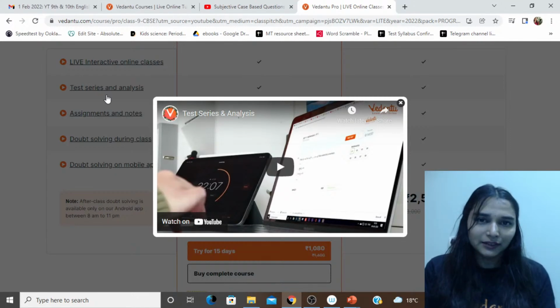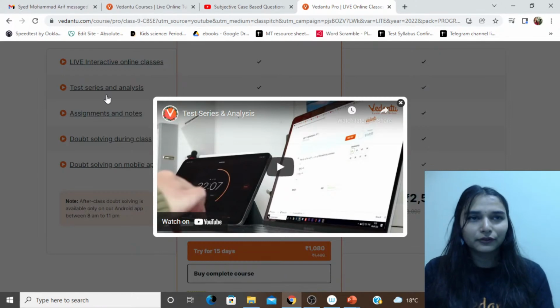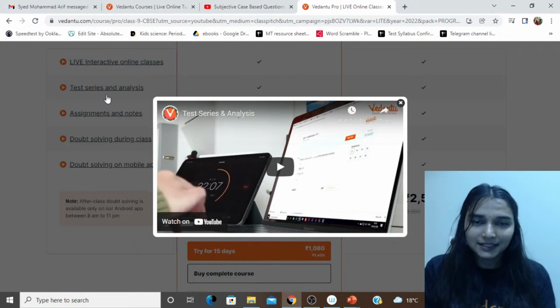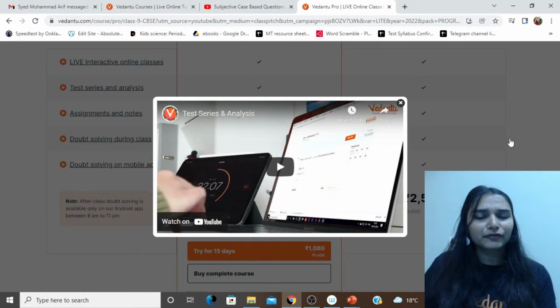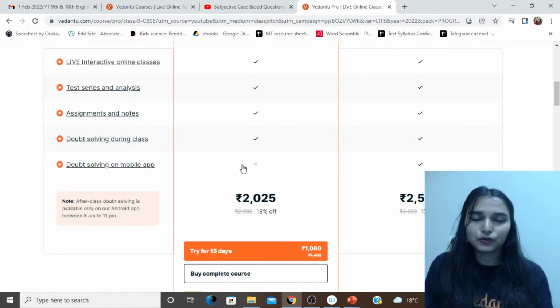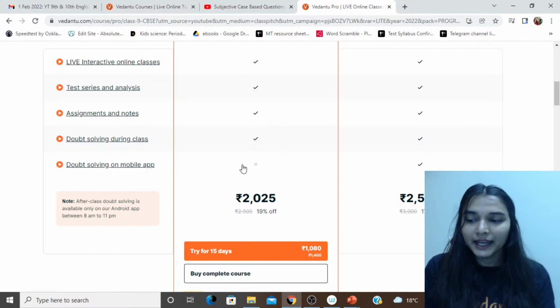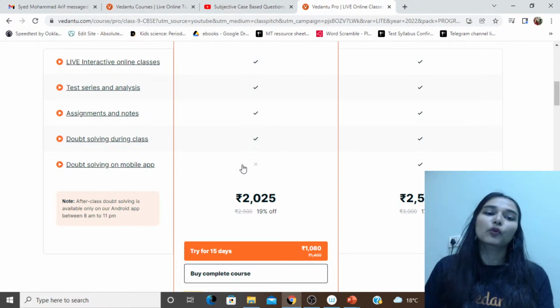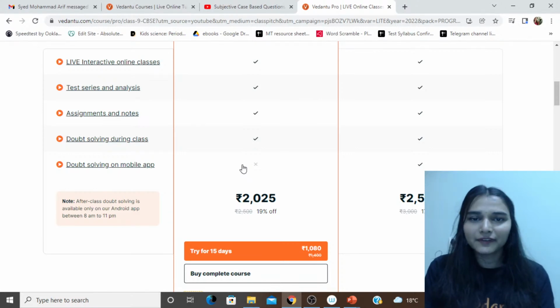Even if you are scoring 90 marks on 100, you don't know how many students are scoring that 90, and that is where the importance of test series and analysis comes in. There would be a deeper analysis done after every test that you take up in the crash course or test series, so that you can know where you are lagging behind, what is a topic where you need to give more attention. That is why it's important.